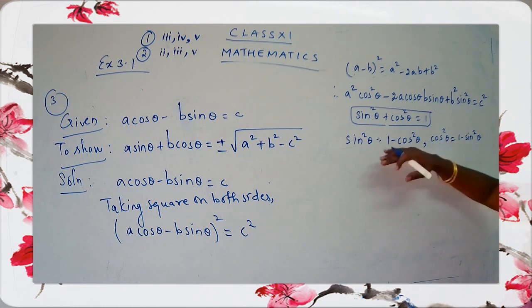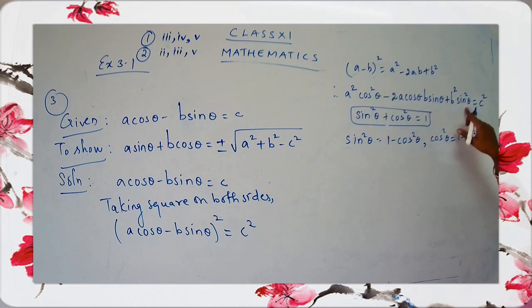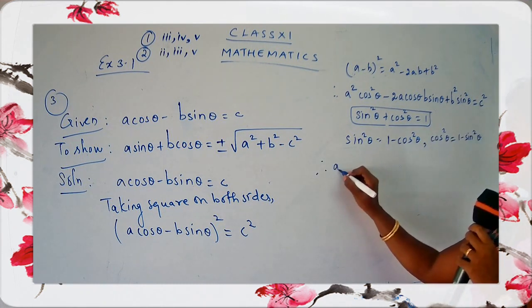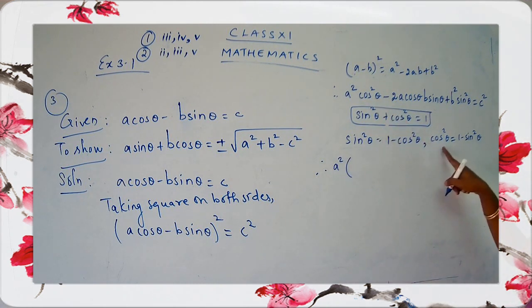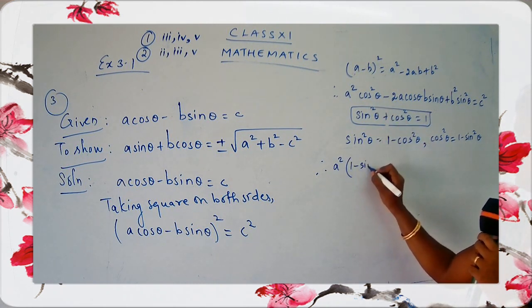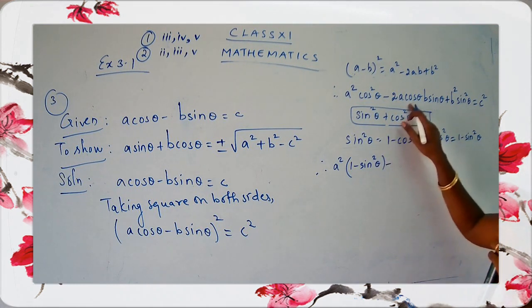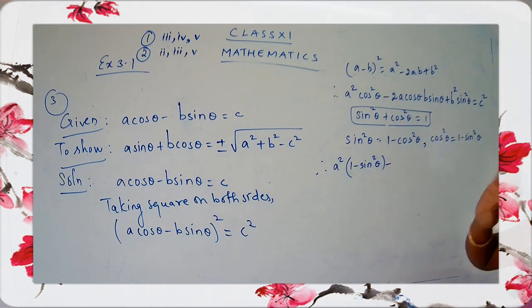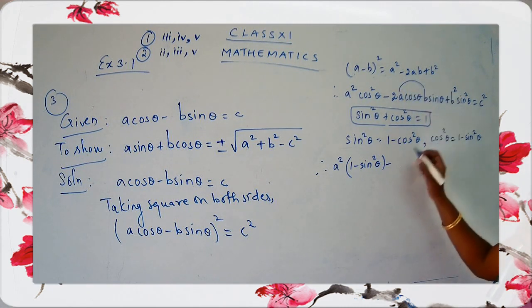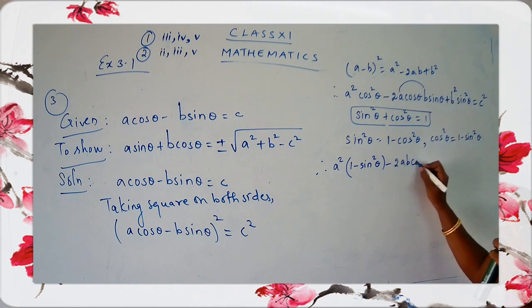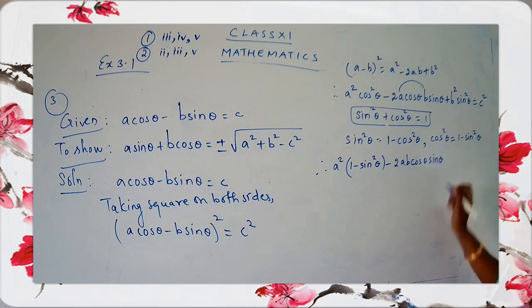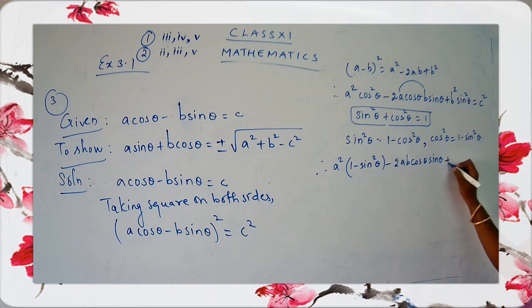So you have to just replace cos²θ and sin²θ. Let's do the step, children. Come on, replace it. So what do you get here? a². What is the value for cos²θ? It's 1 − sin²θ. Minus, here it's cosθ, b sinθ, so we cannot do any changes here. I'm just going to write a and b together: 2ab cosθ sinθ. Okay, next, plus b² (1 − cos²θ) = c².